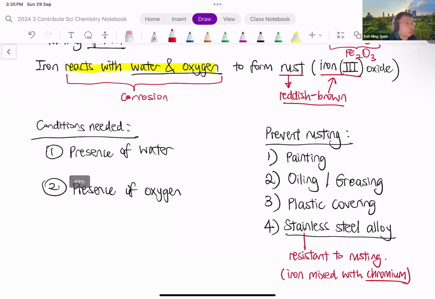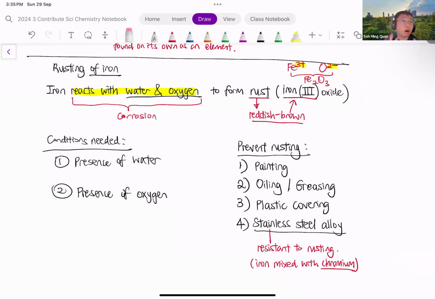Okay, so this is the gist of what you need to know about rusting of iron. So remember, you need both water and oxygen to rust. If any one of these two conditions is missing, it will not rust. So if the iron object is painted, it won't rust. If you place the iron into boiled water, it has water, but there's no oxygen because the boiling process removes any dissolved oxygen.